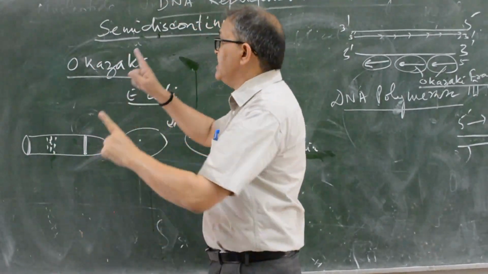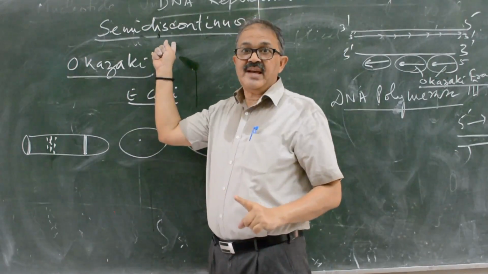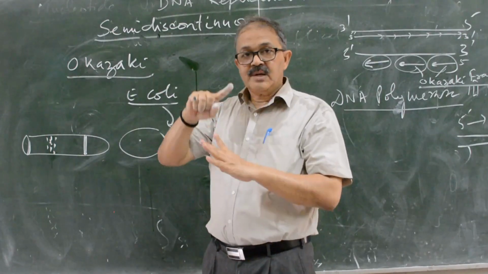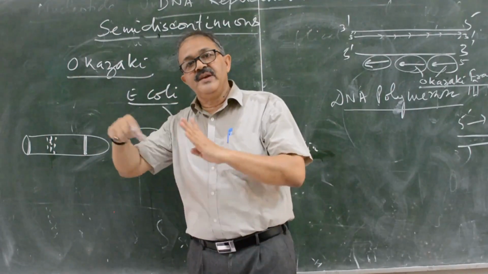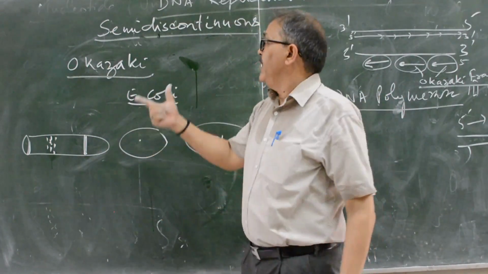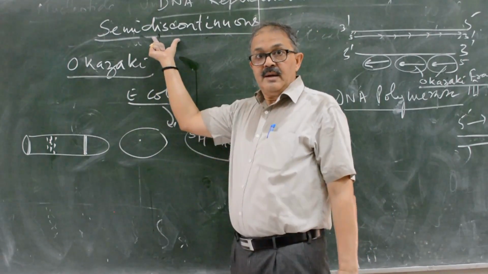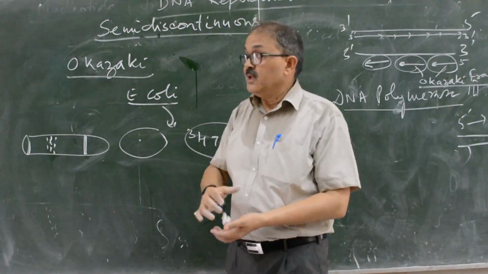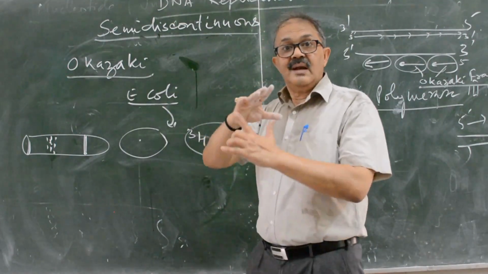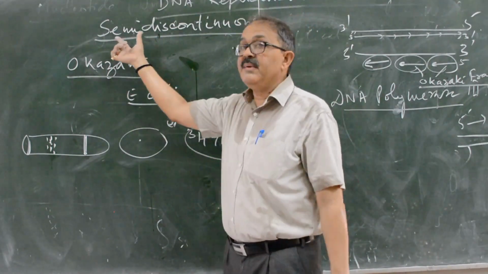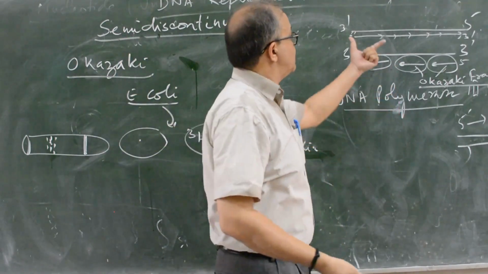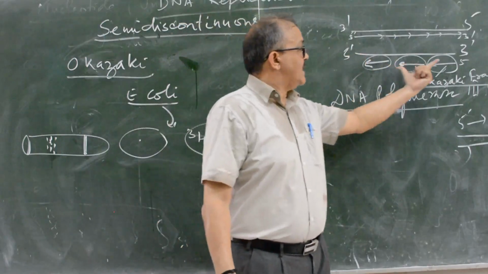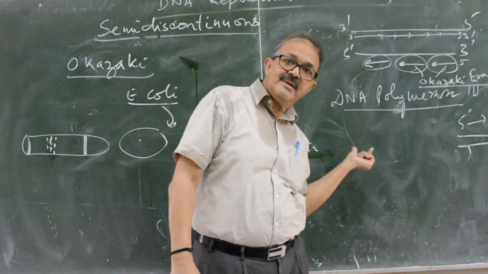What is the mode of replication? Semi-discontinuous. I have told you three modes of replication, but the basis of classification is different for each one. Here, the basis is whether the replication is continuous or discontinuous. So it is neither continuous nor discontinuous, it is semi-discontinuous, because one strand replicates continuously and the other strand discontinuously in fragments.